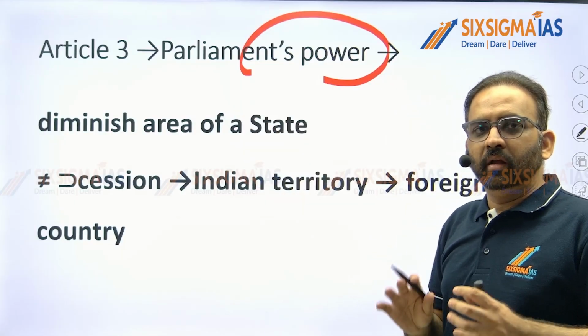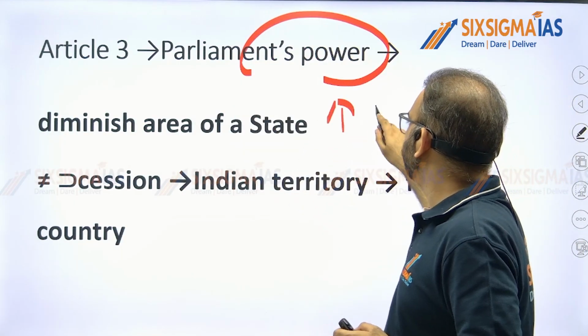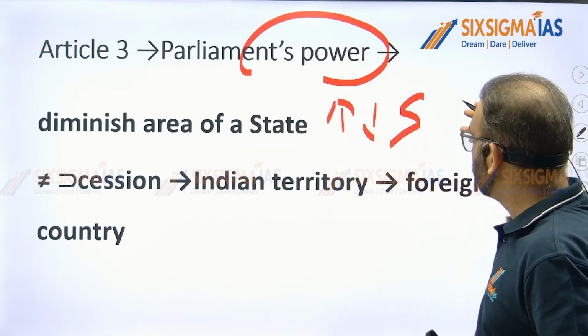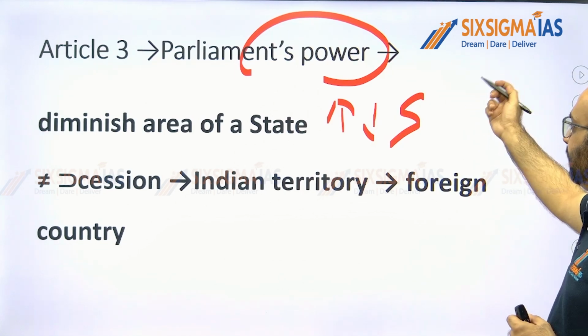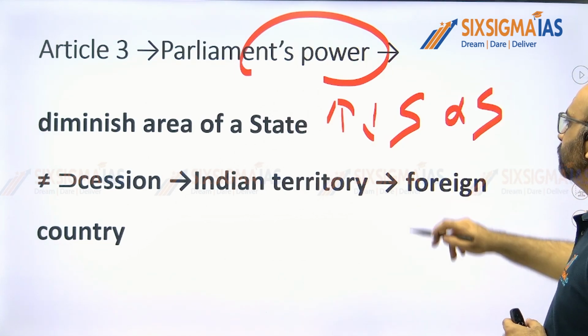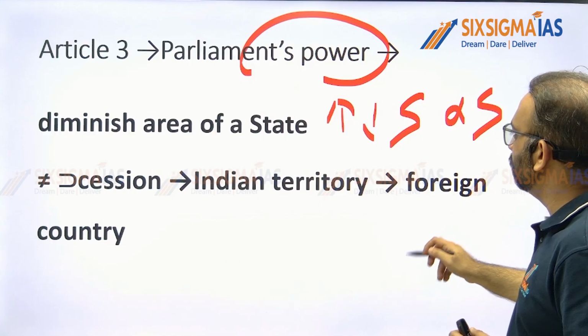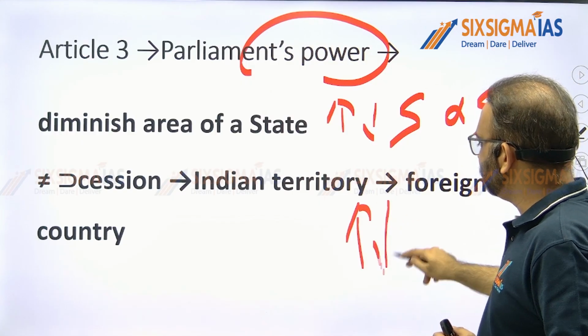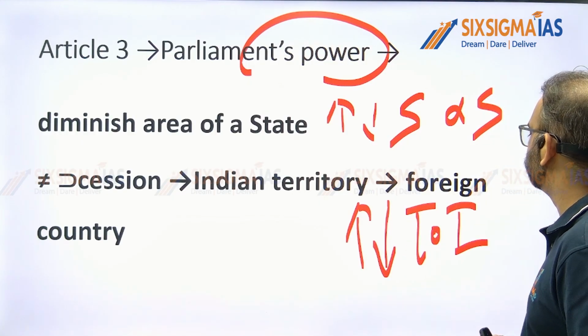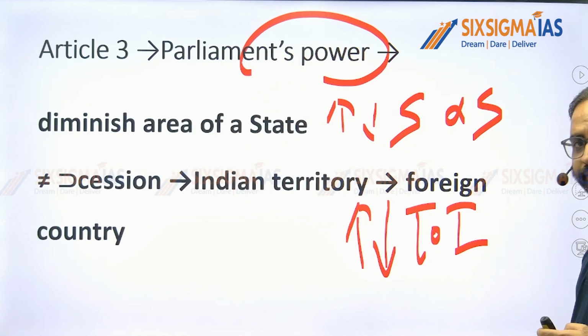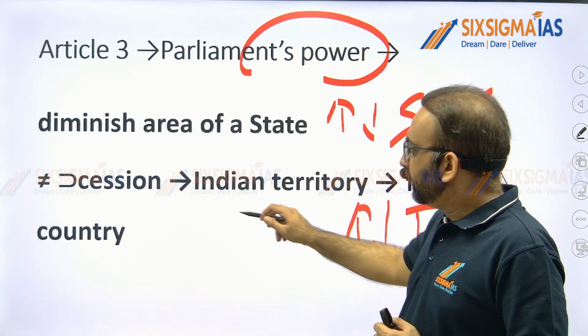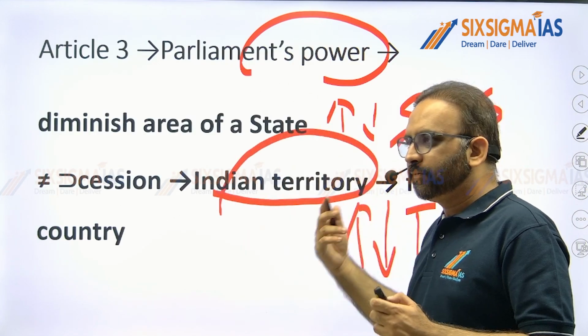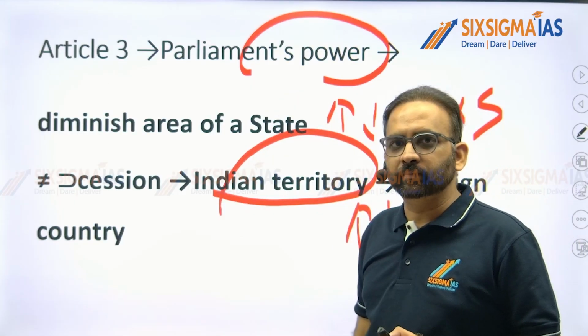3 is regarding increasing or decreasing the area of any state, or it's relating to creation of any new state. But it does not include increasing or decreasing the territory of India. You get the point? So that's why Indian territory cannot be ceded to any foreign country under Article 2 or 3.